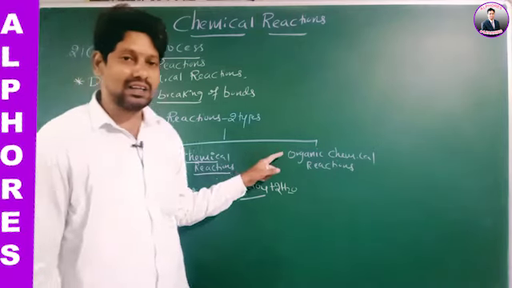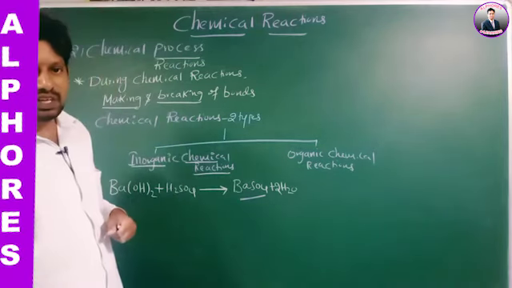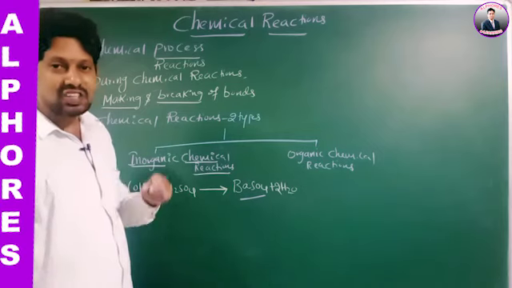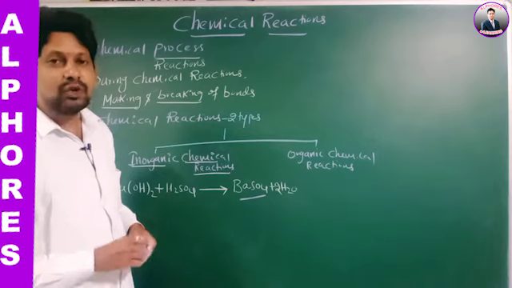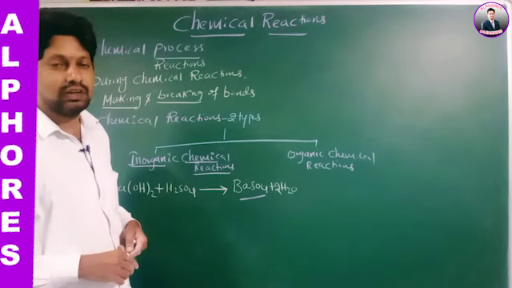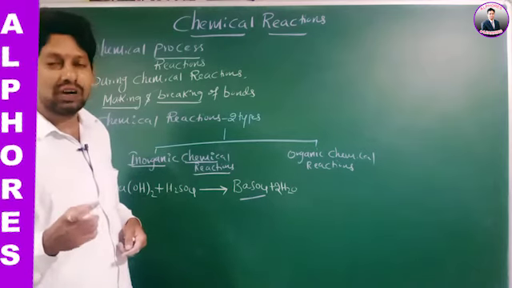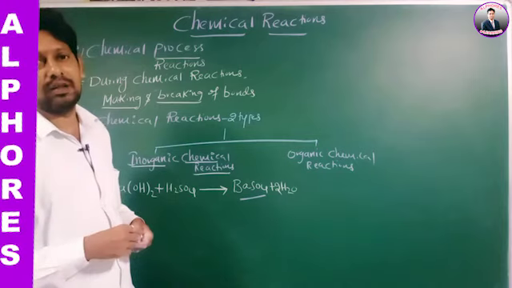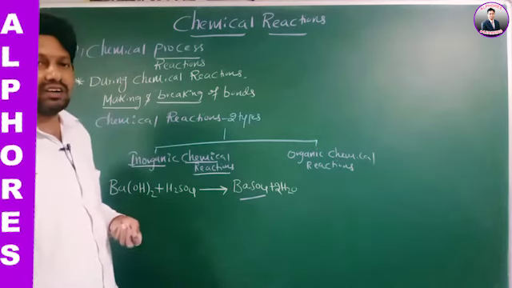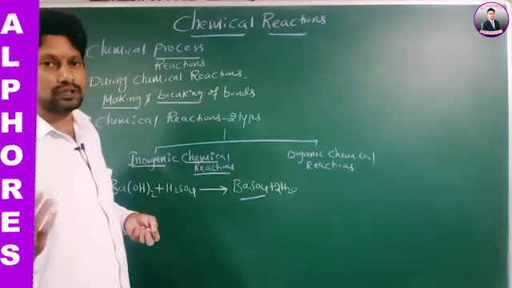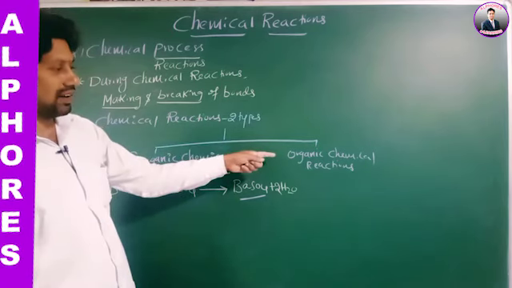Now go for organic chemical reactions. Take starch. Starch is a polysaccharide. It is a polymer of glucose. When you hydrolyze this starch, what is obtained? Glucose is obtained, because starch is made up of glucose units. Yes or no?